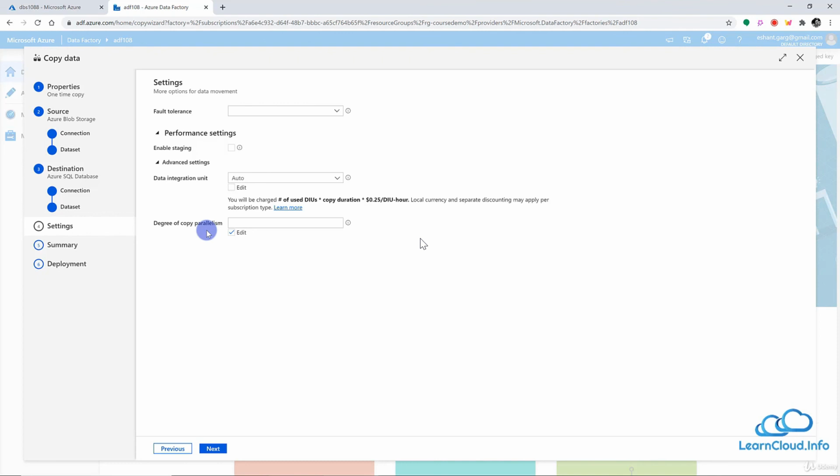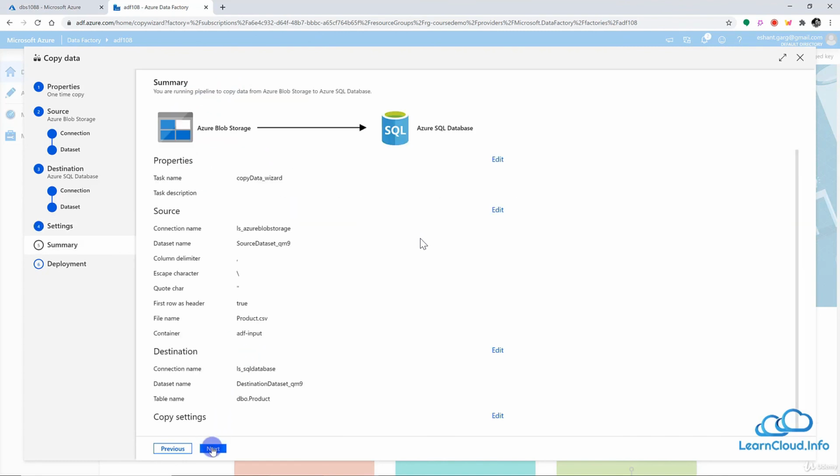So unless you have a particular requirement, unless you know what you're doing, you can leave it as default, and Data Factory will take care of this. This is all we have in the settings page, and we can go to the next. We have completed all settings for the source and the destination.